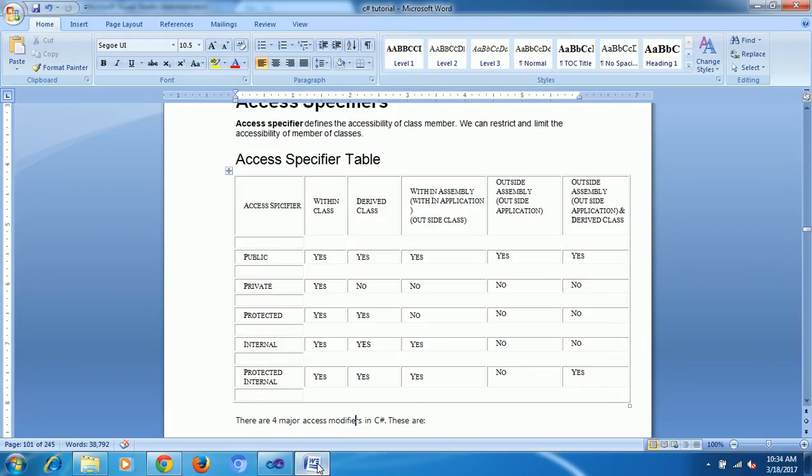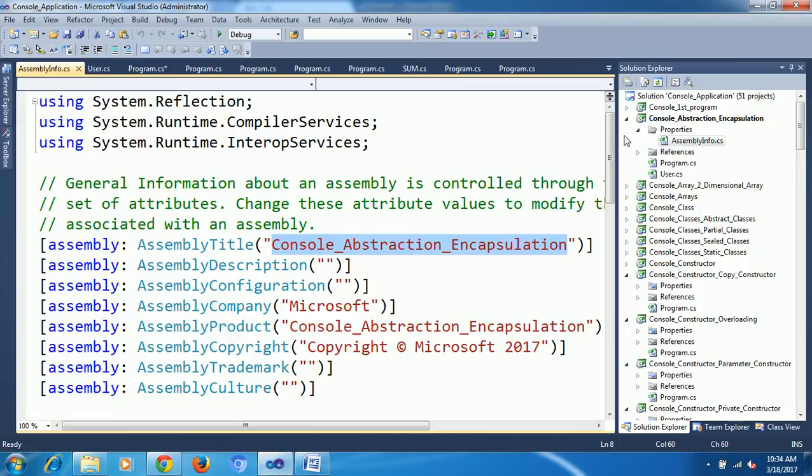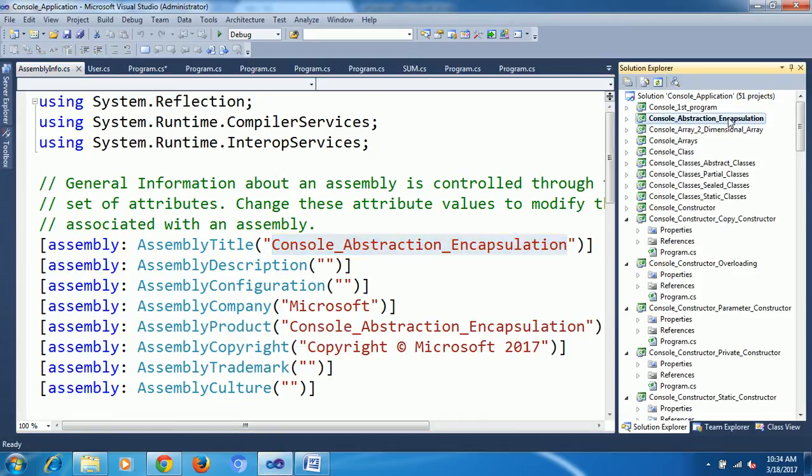Now I am going to see outside assembly. Assembly and project are the same. How is this outside? What is the meaning of this section? This is the one project, console abstract encapsulation. One more project was array 2-dimensional. These are two separate projects. I have one class in my encapsulation project and I want to access it here. That type of scenario.